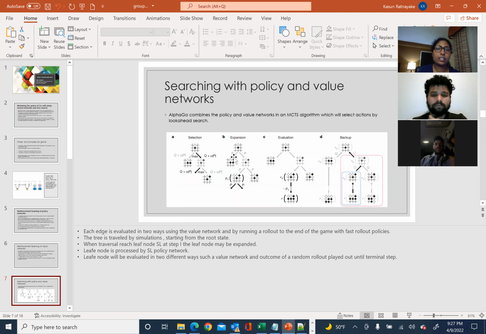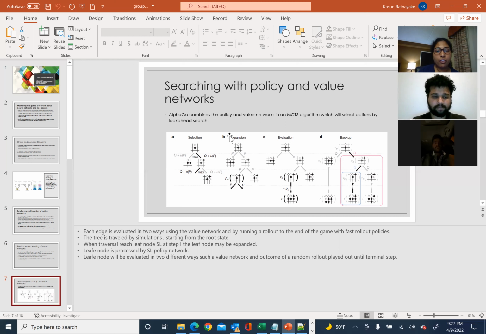And here, searching with policy and value networks, AlphaGo combines the policy and the value networks in the MCTS algorithm, which selects actions by look-ahead search. Each edge is evaluated in two ways: using the value network, and by running a rollout to the end of the game with a fast rollout policy.